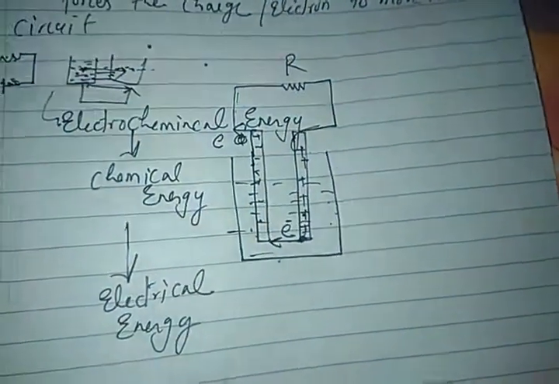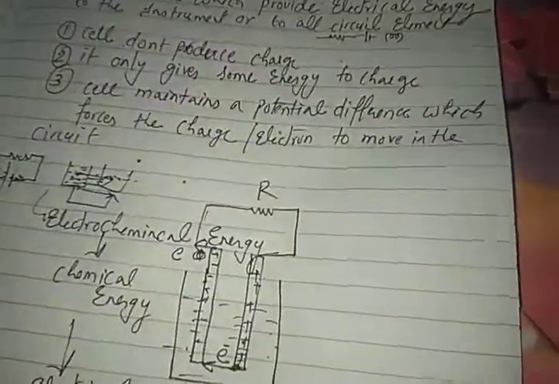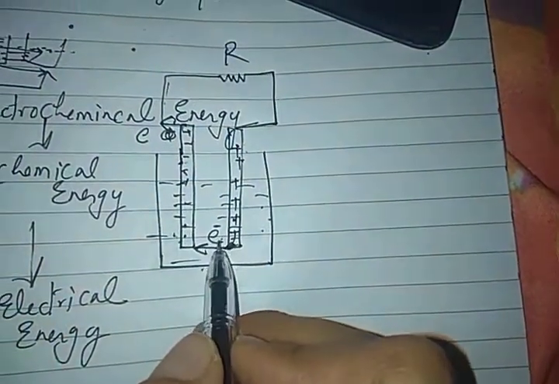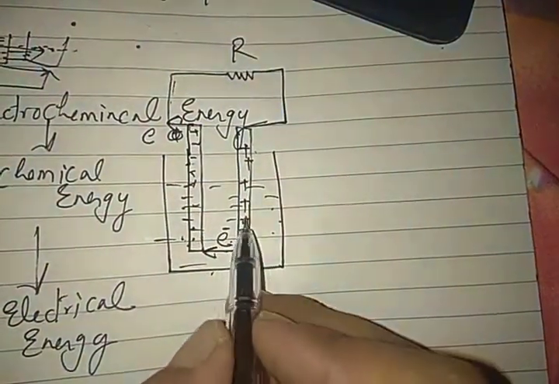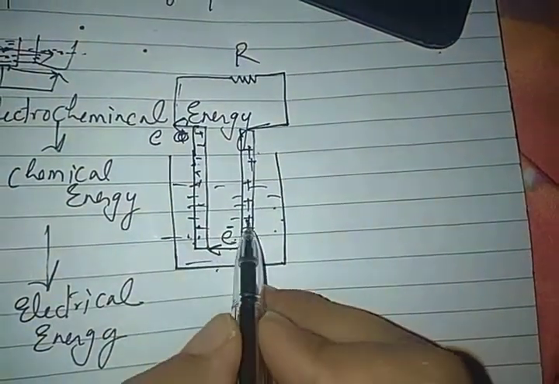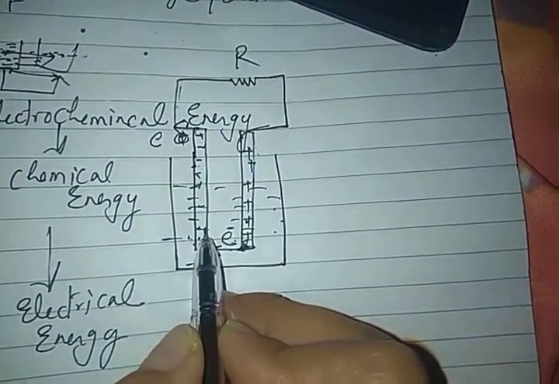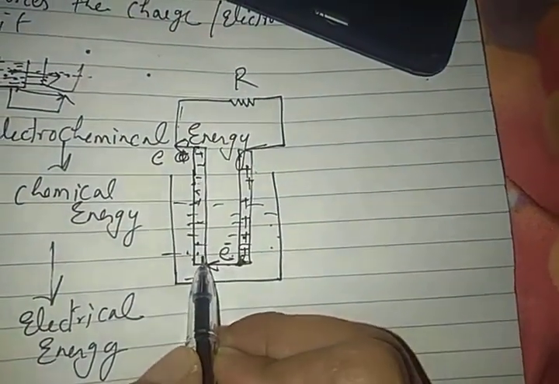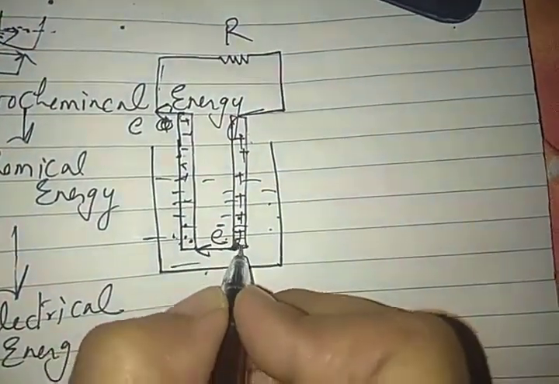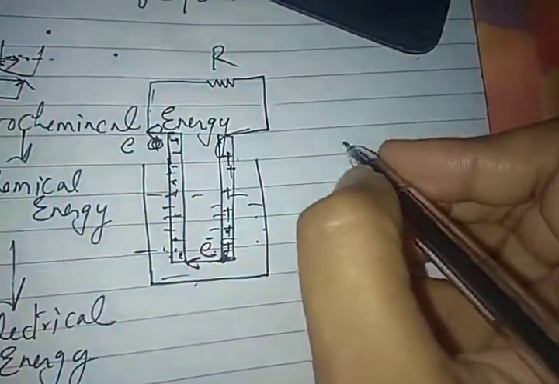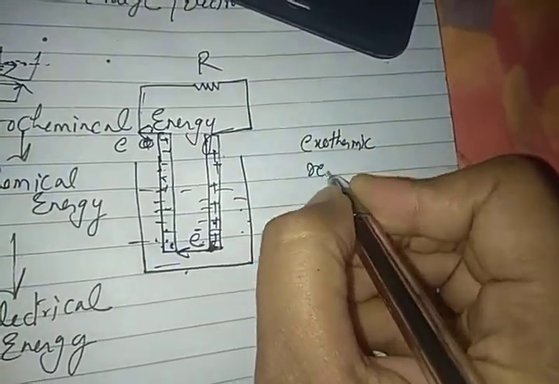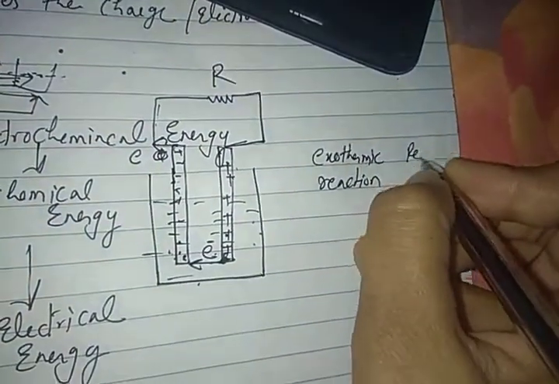Now you must be thinking, why is the electron going from the positive to the negative terminal? Due to the deficiency of electrons, because the cell has maintained a higher and a lower potential level. This rod is already at lower potential and that one is at higher potential. That is why the electron is moving from positive to negative. Now, by moving from positive to negative, what is happening? So many chemical reactions are taking place, which can be named an exothermic reaction or redox reaction.